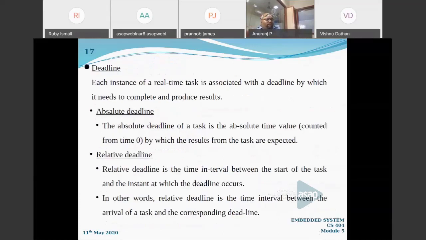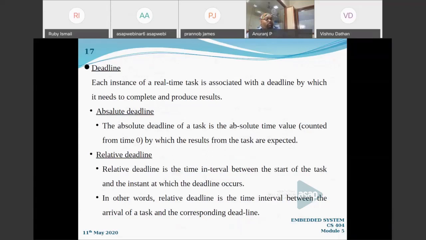And what do you mean by a deadline? You know that a deadline is a time, right? Up to within what time it needs to be completed. That is what a deadline is. It is an instance of a real-time task associated with a deadline by which it needs to be completed and produce a result. The result should be produced by the deadline.